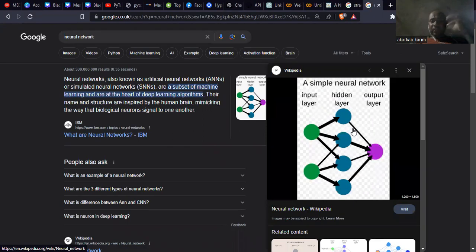I mean, the inspiration of the neural network comes from the human brain. The scientists, I don't remember the name now, tried to do the same thing as how the human brain works. I mean, they took the same things and tried to model them and make machines do the same things.